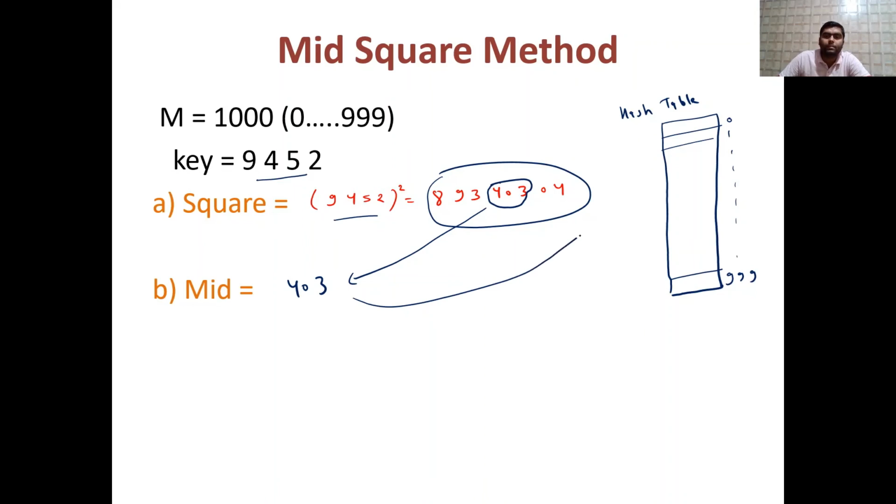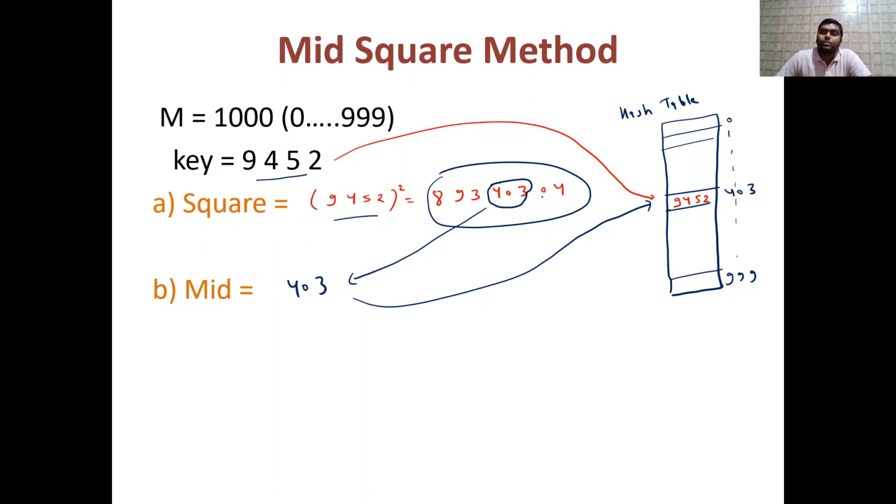So what will happen in this case? Go to the 403 position, and after reaching there, store this value. So store this value means 9452. I hope you are getting this. So this is the simple mid square method. Firstly, square the key, find the middle of that element, and just go there.